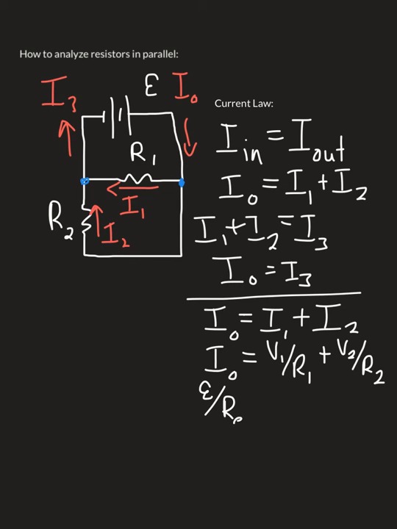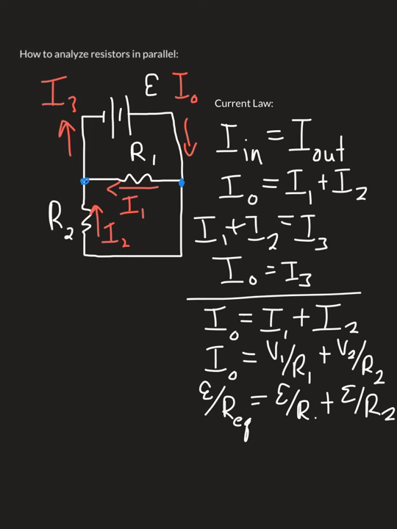So the EMF of the battery divided by the equivalent resistance of the circuit is equal to the voltage drop across R1, but that's also the EMF of the battery, because if we look at these two junctions and how they connect to the battery, the EMF is the voltage drop across R1. So we can rewrite V1 as the EMF of the battery, and we can actually do the same thing with V2.